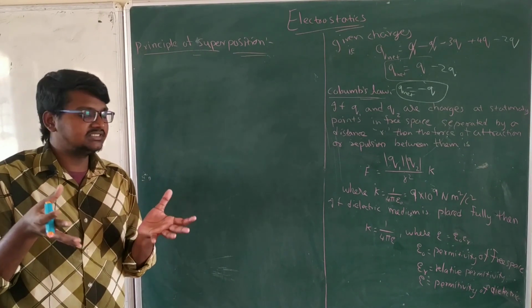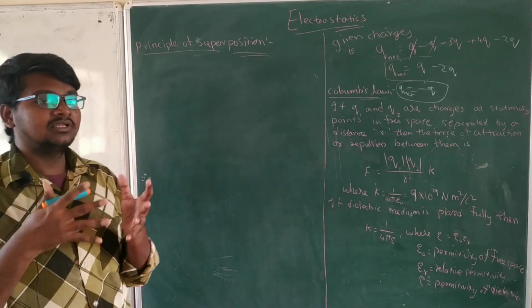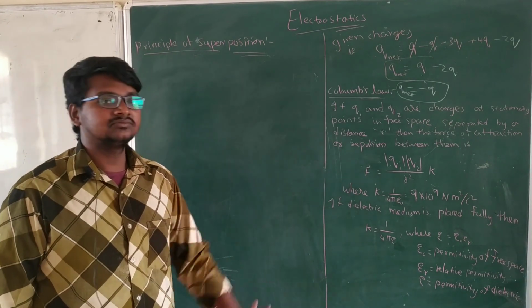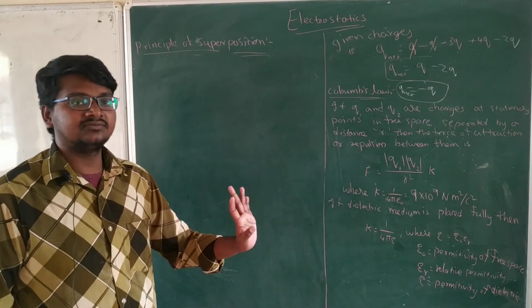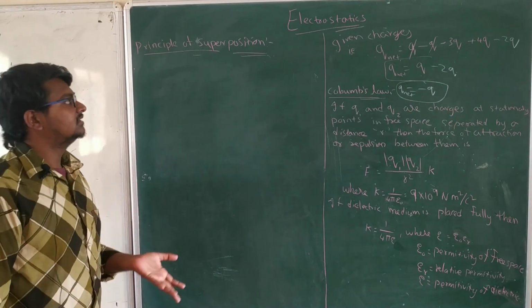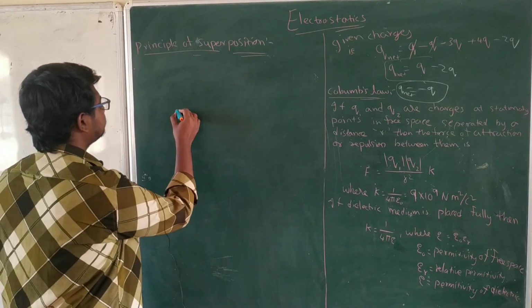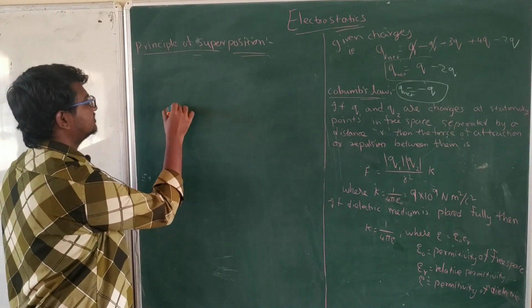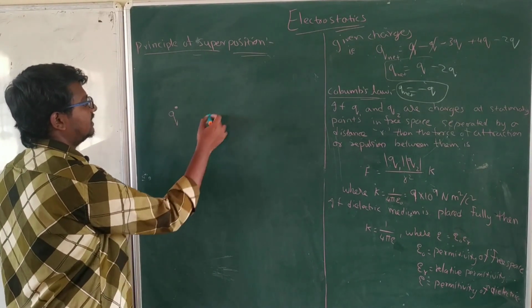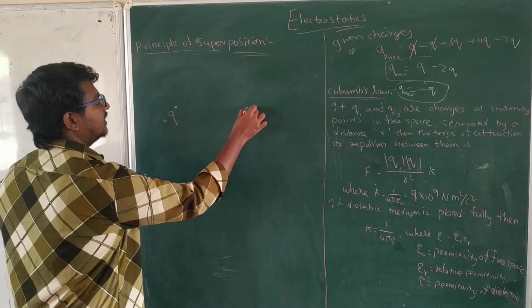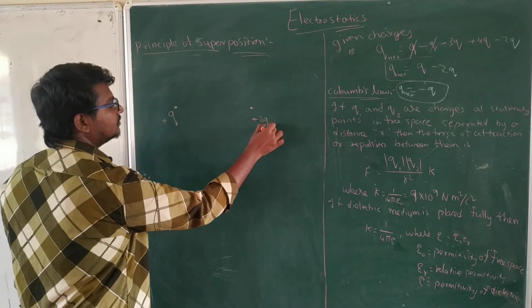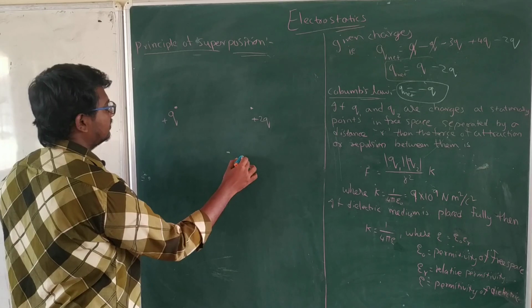Superposition means superposition of some Coulomb forces.